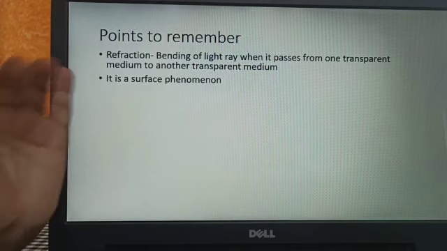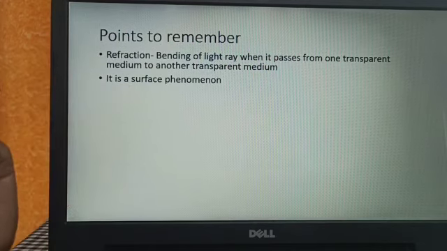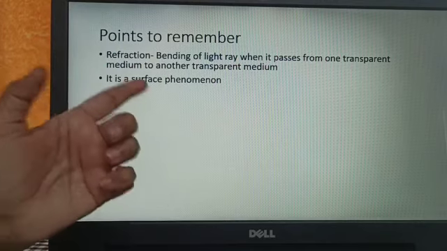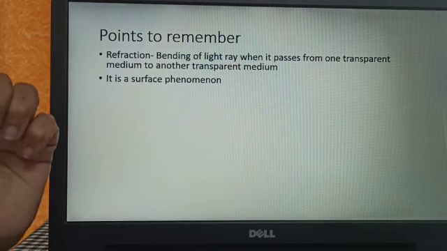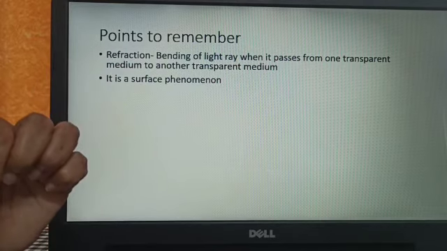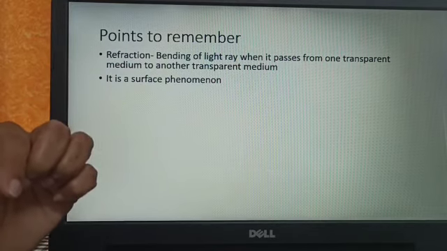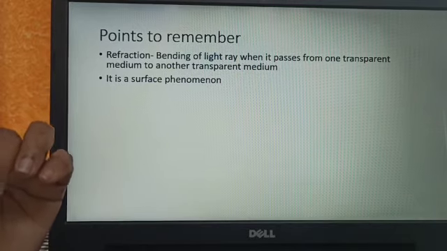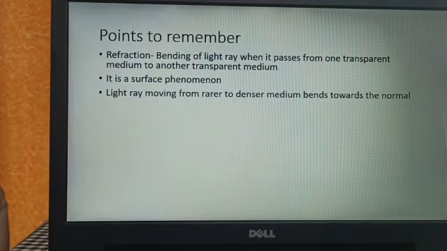And it is a surface phenomenon. Remember, it is very important, it is a surface phenomenon. You say it is a surface phenomenon because the bending actually takes place at the interface between the media. So remember, it is a surface phenomenon.